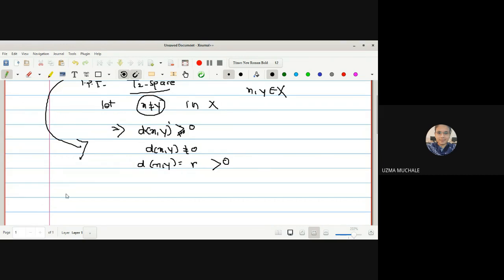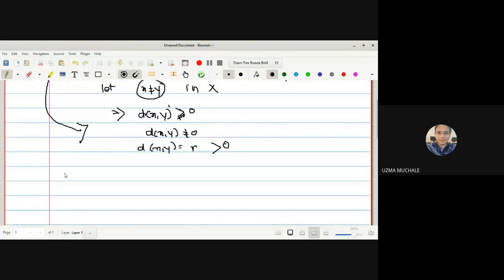Now before proving a T2 space, first we should define what a metric topology is. Because we are in a topological space and we have a metric space, we will define the corresponding topology of this metric space. Let A be a subset of X. Those who remember, we have defined this type of metric topology.